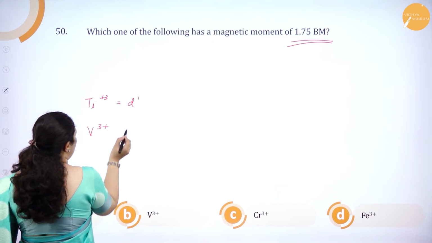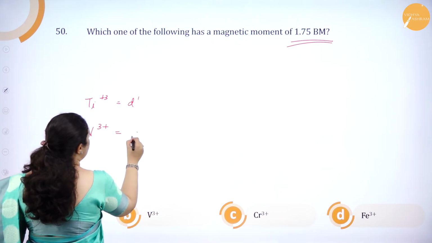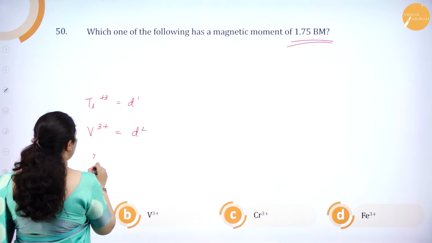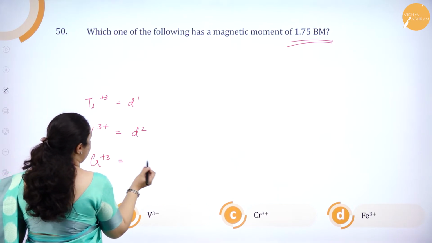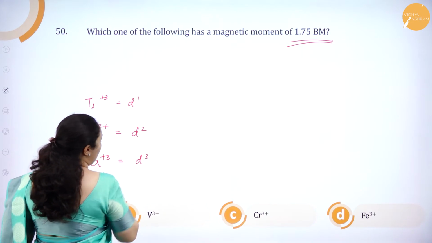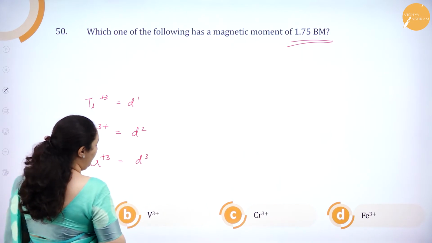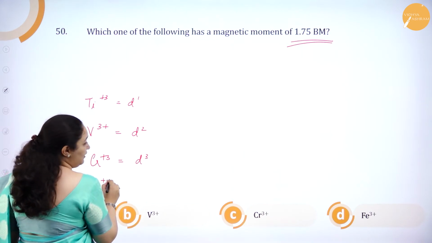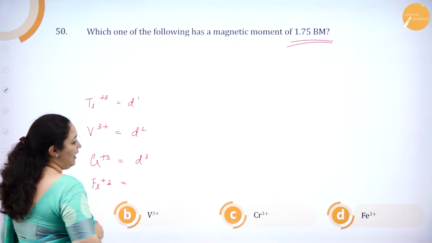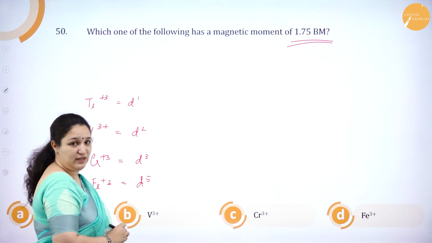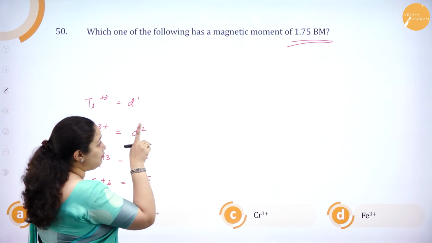Vanadium in plus 3 state has 2 unpaired electrons. Chromium in plus 3 state has 3 unpaired electrons, and iron in plus 3 state has 5 d5 electrons.